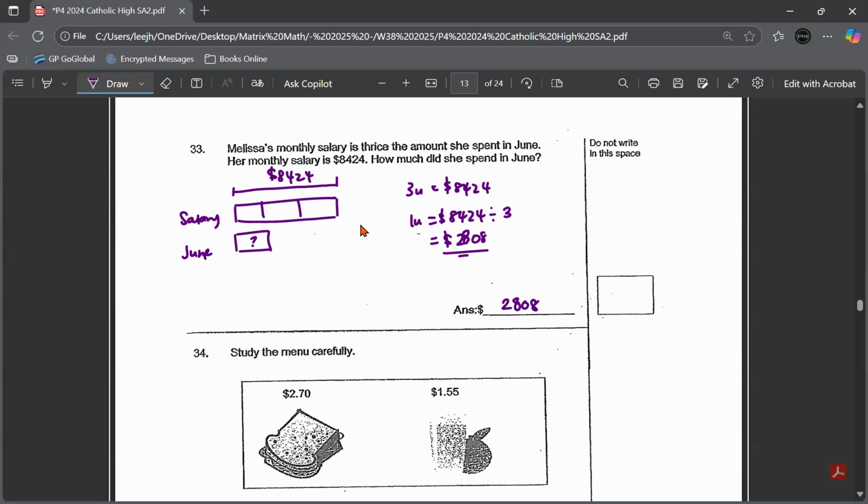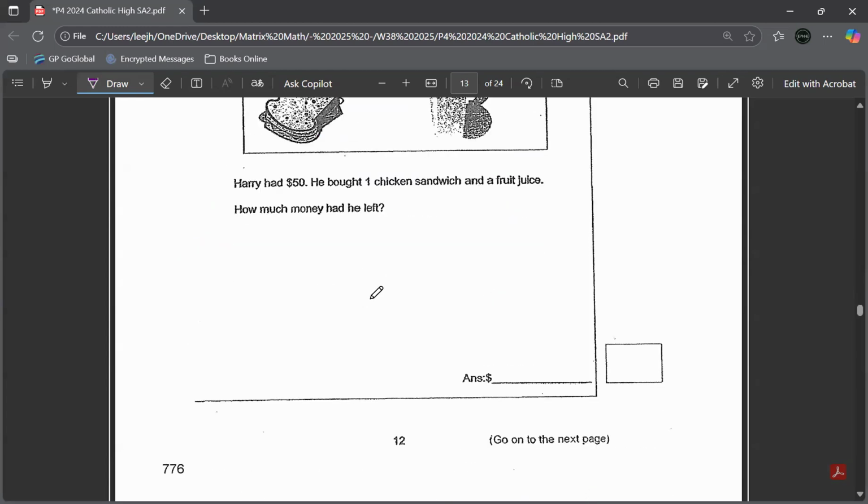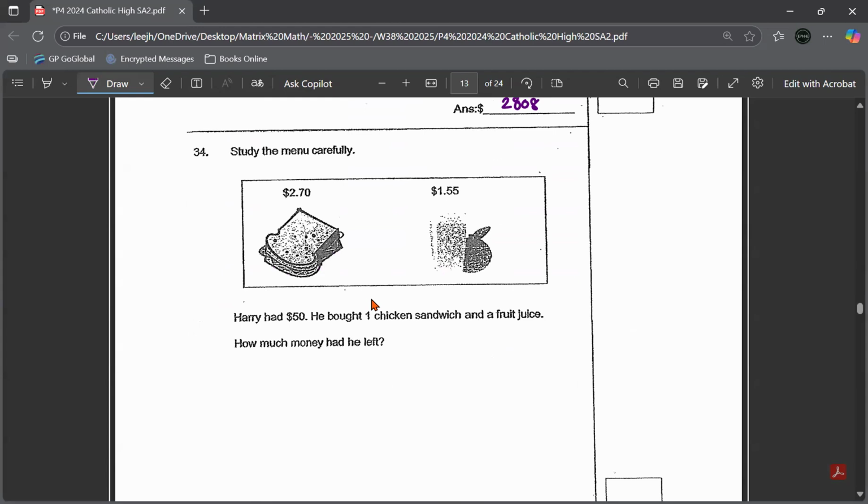Question 34. Study the menu carefully. This is a sandwich, $2.70. This is a glass of fruit juice, $1.55. Harry had $50. He bought one chicken sandwich and a fruit juice. How much did he have left? So just add up what he spent. He bought one of each item, so 2.70 plus 1.55. He spent a total of $4.25.